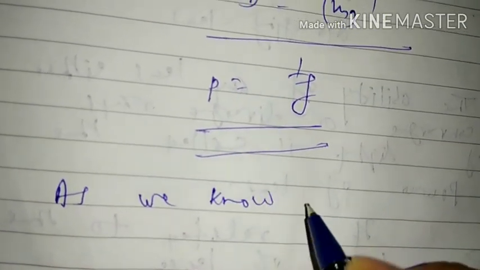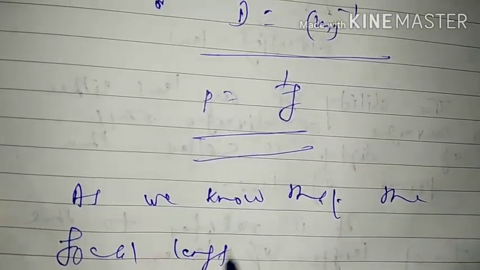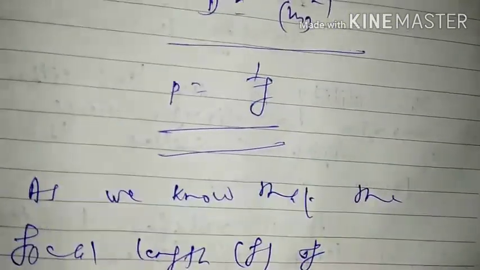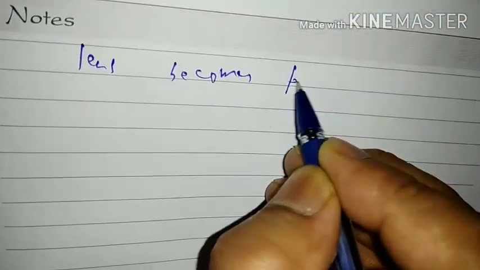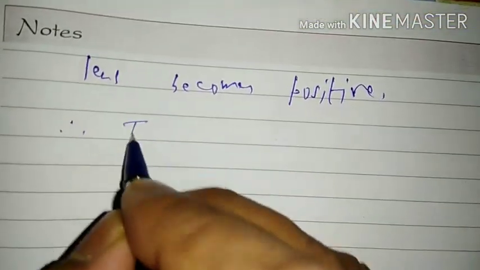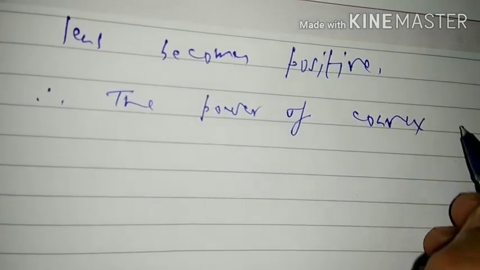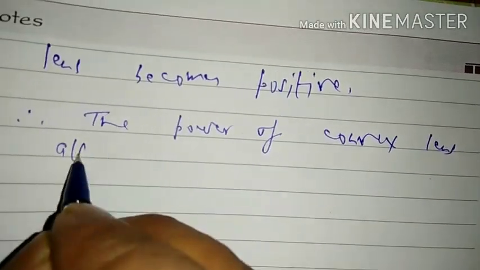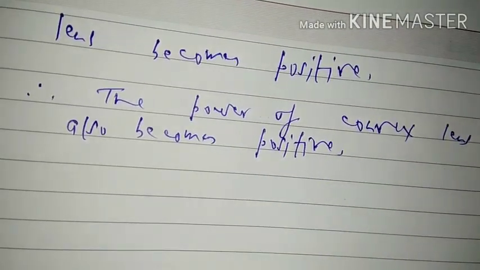Now, as we know that the focal length F of a convex lens becomes positive, therefore the power of a convex lens also becomes positive.